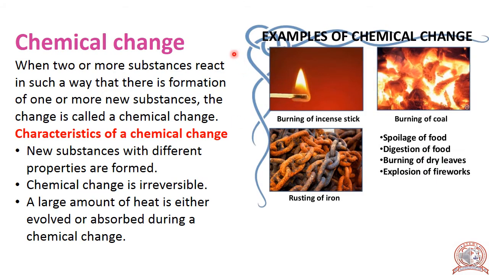Now about chemical change. When two or more substances react in such a way that there is formation of one or more new substances, the change is called a chemical change. Here, what is happening? In chemical change, new substances are formed, but in physical change, no new substances are formed.